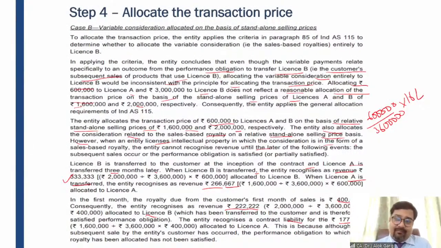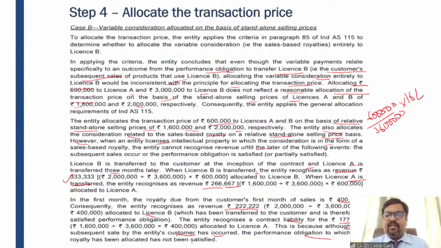And when does this contract liability have to be recognized as revenue? When license A is transferred after 3 months, right? This is because although the subsequent sale by the entity's customer has occurred, the performance obligation to which the royalty has been allocated has not been satisfied, which is license A.